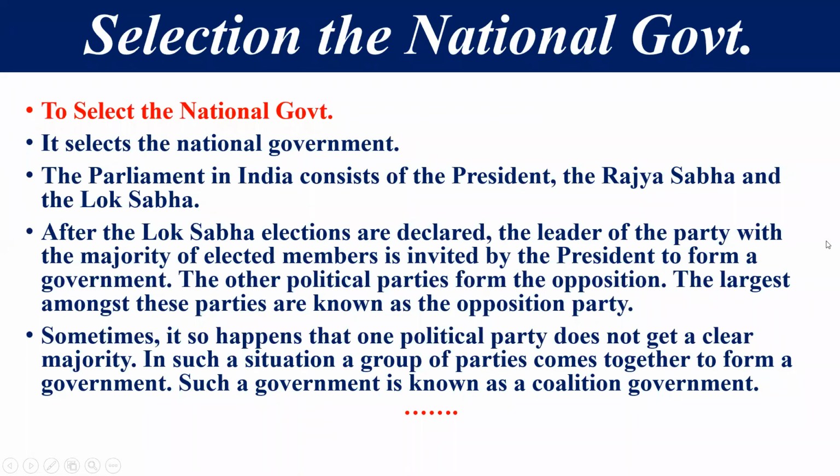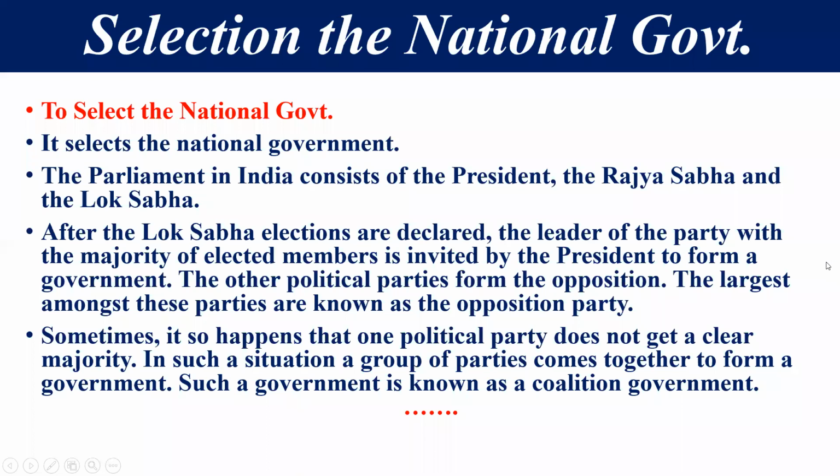That person is considered the prime minister of the country. It means the president appointed the prime minister of the political party which has got the majority in the Lok Sabha election, and the leader of that political party would be the prime minister.